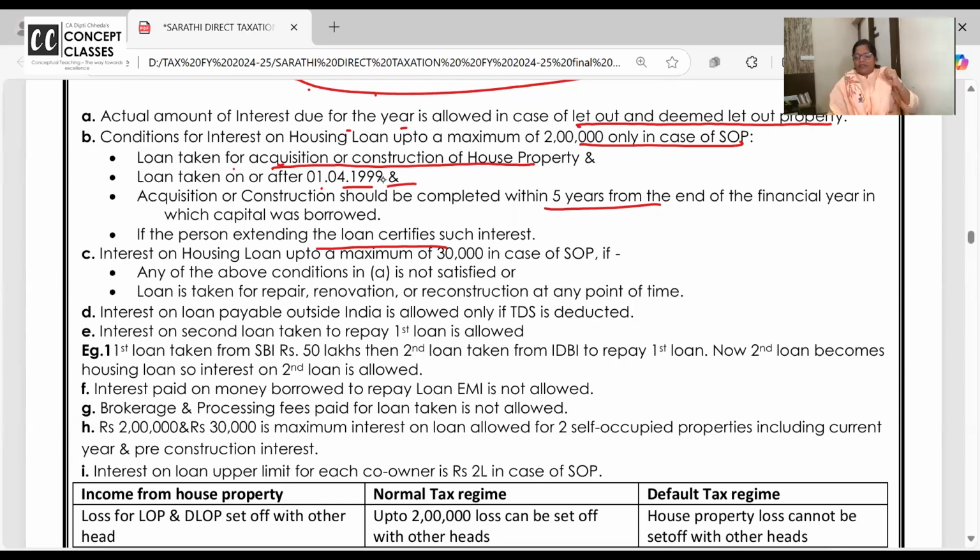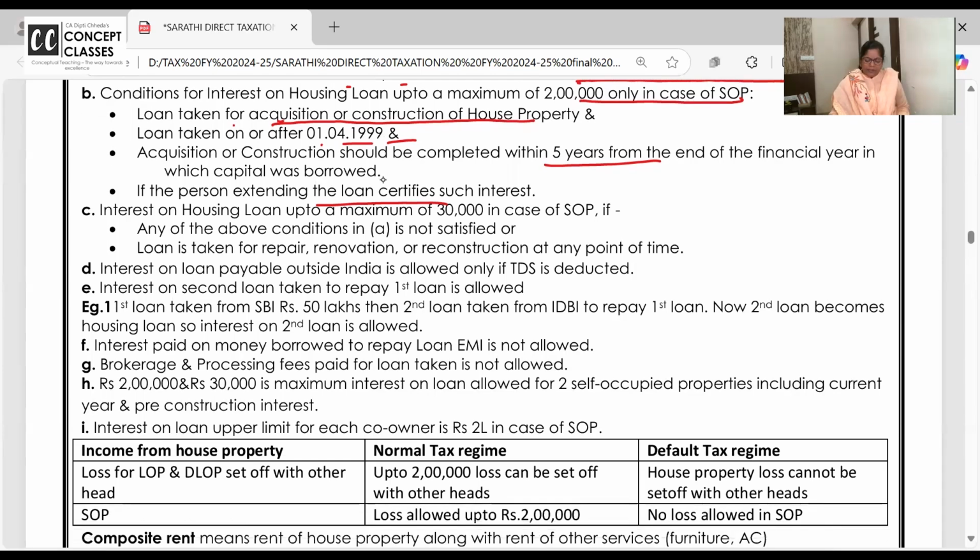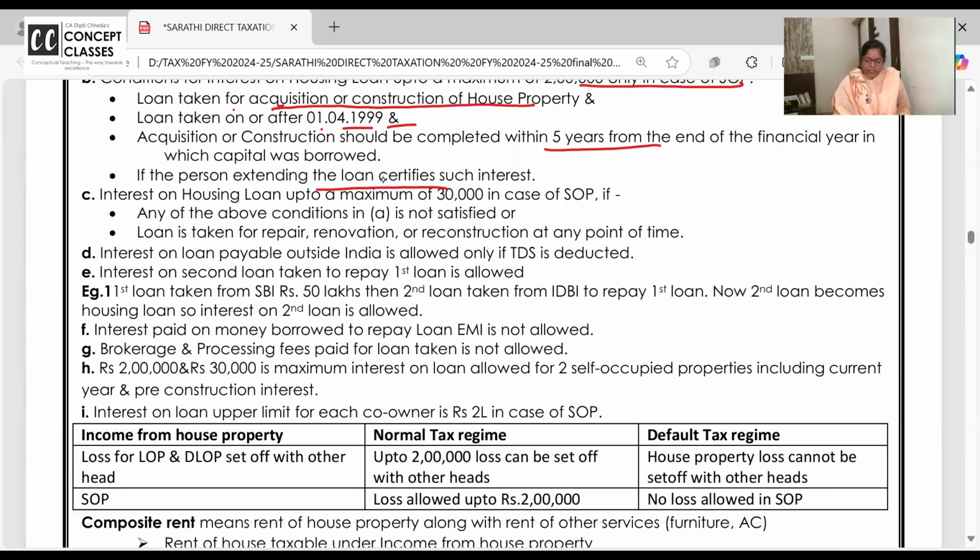Only in house property. Someone was asking me yesterday, can we deduct this interest in other heads? No, beta, only in house property. Now, housing loan interest is limited to 30,000 if the loan is taken for repairs or renovation.